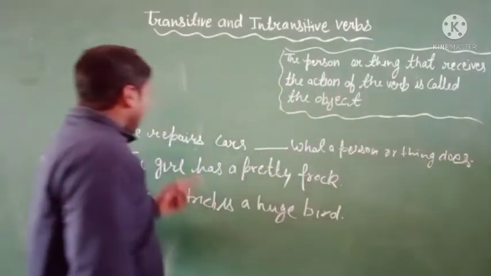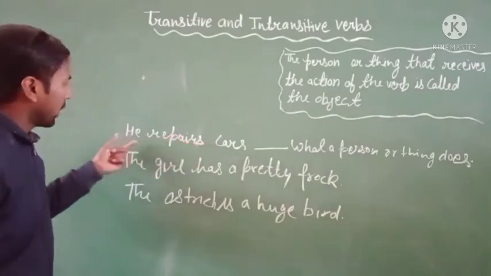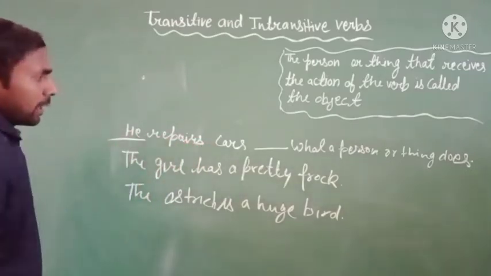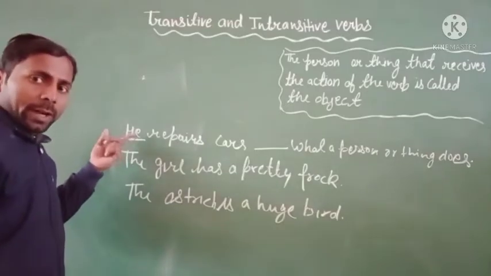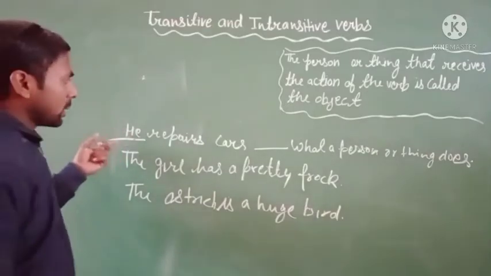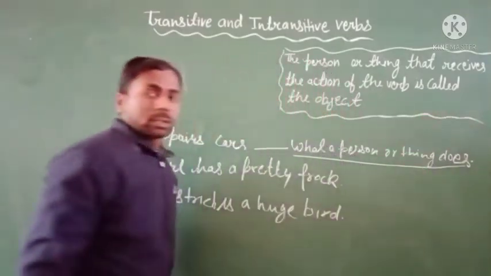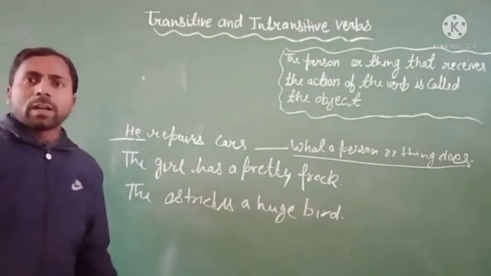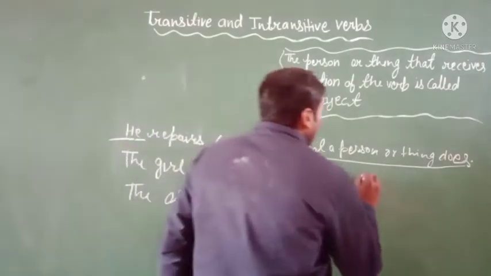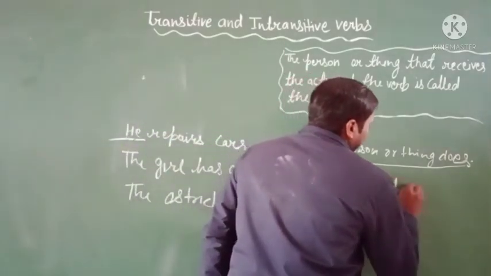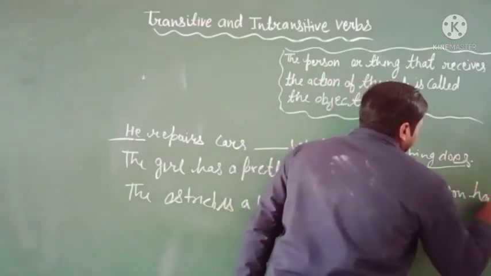So in the first example you can see here he repairs cars. Here he is the subject, and it is a person, and in this sentence we know what a person or thing does. A verb tells us what a person has.